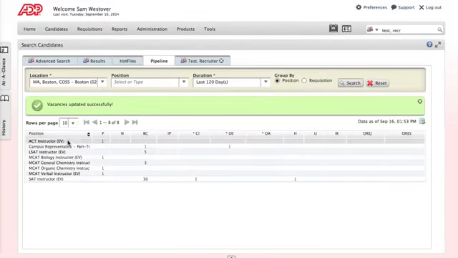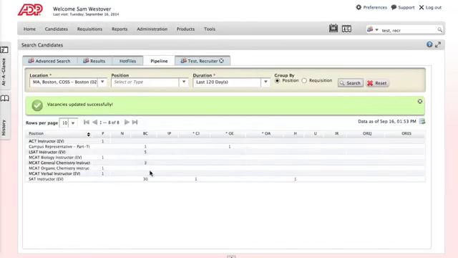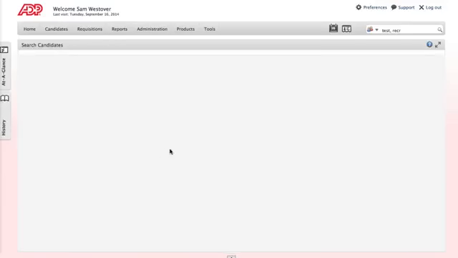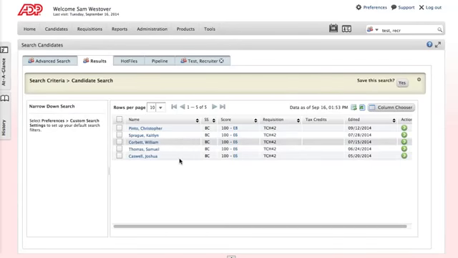And this again is going to show you the names of your recs and the candidates in progress. So if you wanted to see those people, you would click on the number 5, and it'll bring up a list of those 5 people who are in progress being considered for that particular requisition.